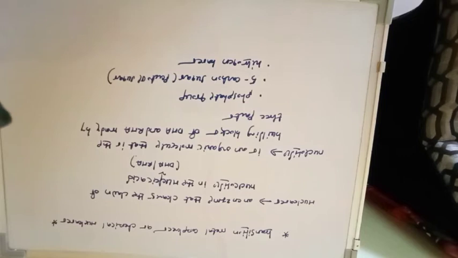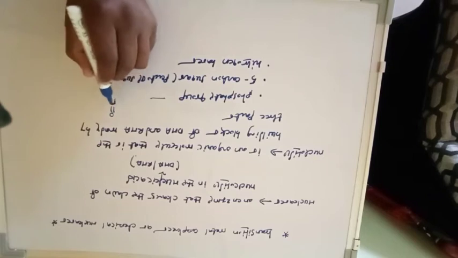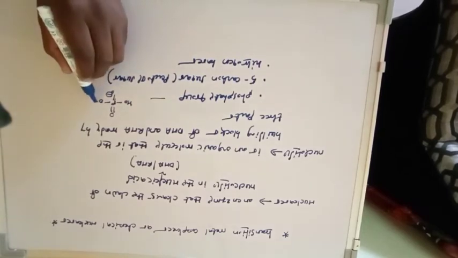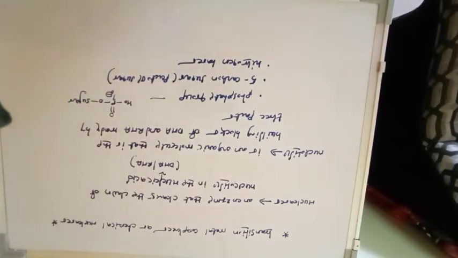So what does a nucleotide contain? It contains a phosphate group, a 5 carbon sugar called pentose sugar, and nitrogen bases. We will discuss them one by one, because the nucleotide is very important. The phosphate group is very simple: P double bond O, OH, and O minus. This is your phosphate group, and it is attached to the sugar molecule. So let's discuss the 5 carbon sugar.